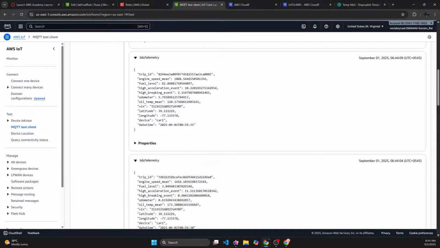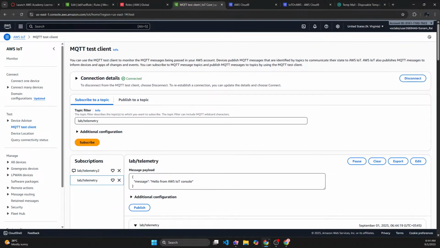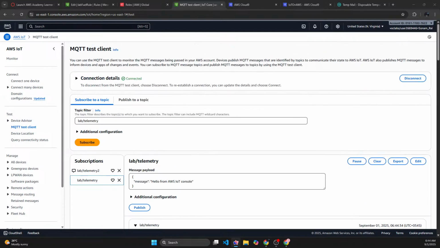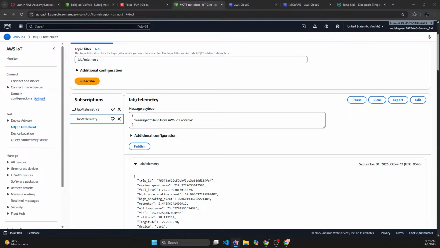So yeah, this should have worked, but because this is my Learner's Lab account, I can't do it. But that's the end of it. That's the end of the experiment and exercise. Now this is how you create a rule in AWS IoT Core. And yeah, that's about it.